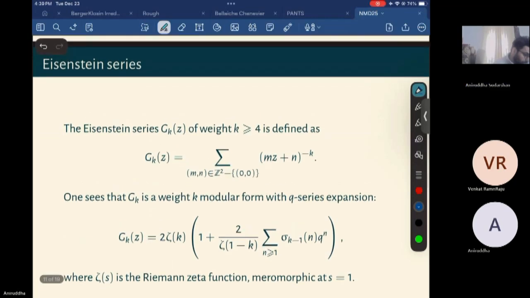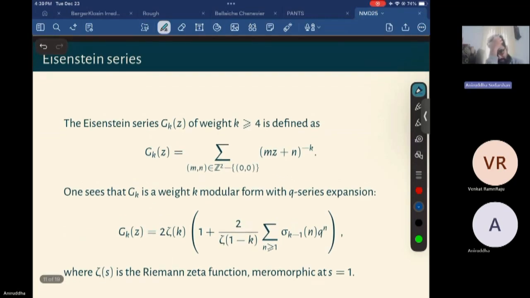So we look at the first interesting number theory example of a modular form, and it is given by something called an Eisenstein series. It is defined as the sum over (mz + n) to the power of negative k, where m, n are integers, but both of them cannot be zero simultaneously.